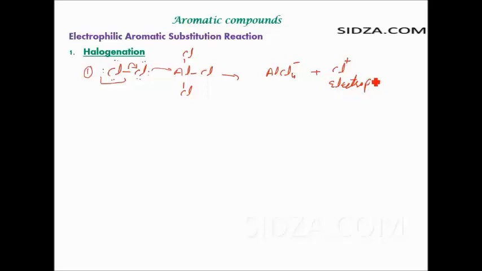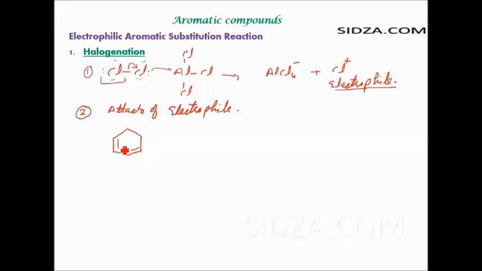In any electrophilic substitution reaction, the first step is the formation, or generation, of an electrophile. And in the second step there is an attack of the electrophile on the benzene ring. The same electrophile will attack now. This is the second step of the mechanism. The electrophile attacks on the aromatic ring, and it forms a bond.